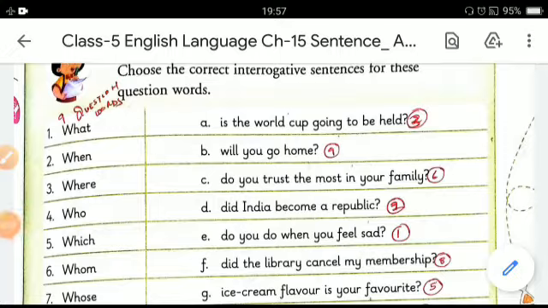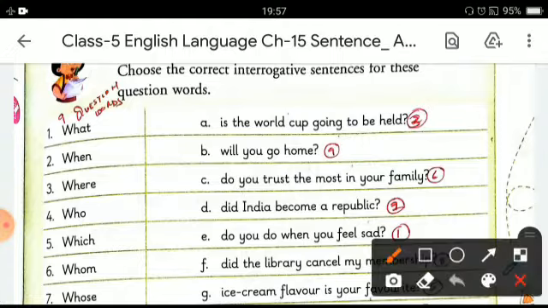Before we move into the next exercise, let's do the activity first. Let's do the activity to understand what are interrogative question words. Now see, the first word is what, and you have to match it with the correct interrogative sentence. The first one is what and the question word matches with the sentence E, that is, what do you do when you feel sad? It will go with the sentence E.